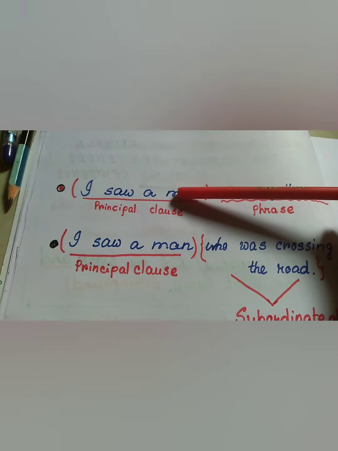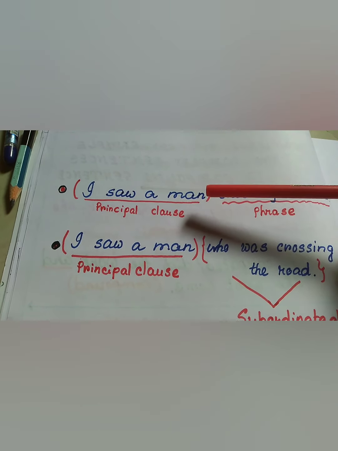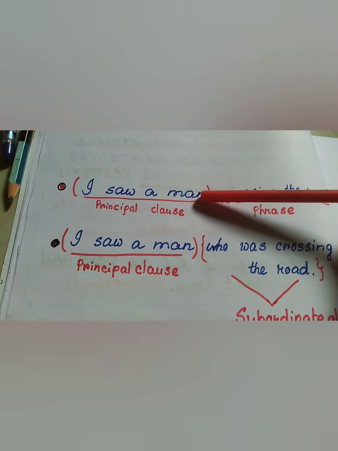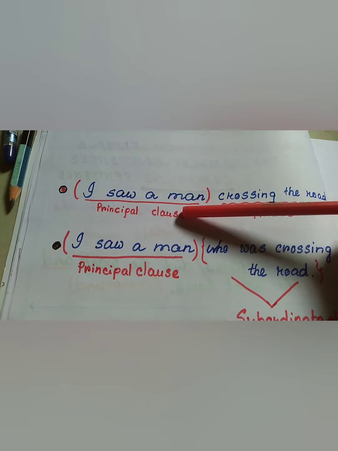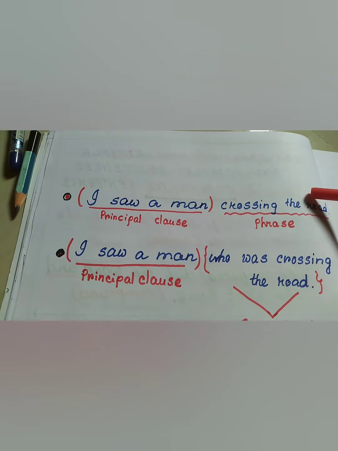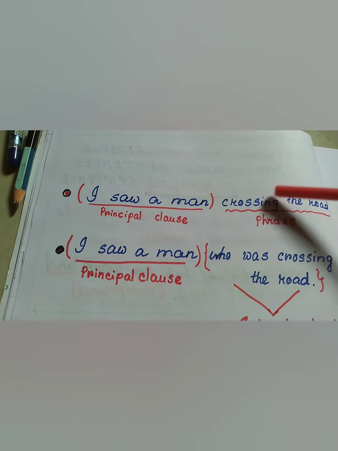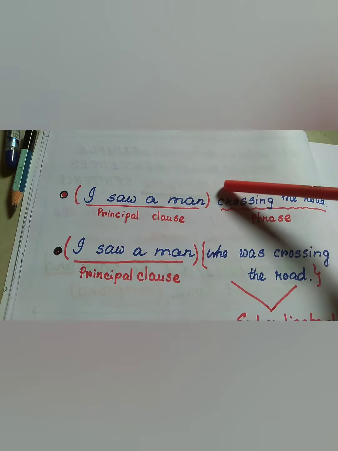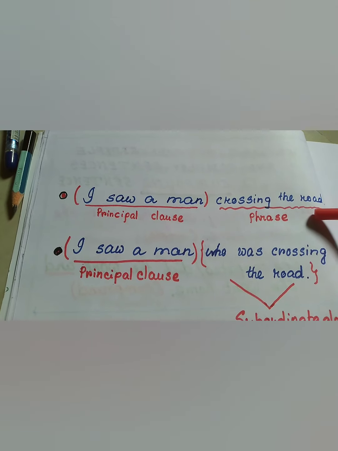I saw a man. We can put a full stop here. The sentence is complete in itself. This is principal clause or main clause. The rest part of the sentence, that is crossing the road, can be called a phrase because it has no finite verb.